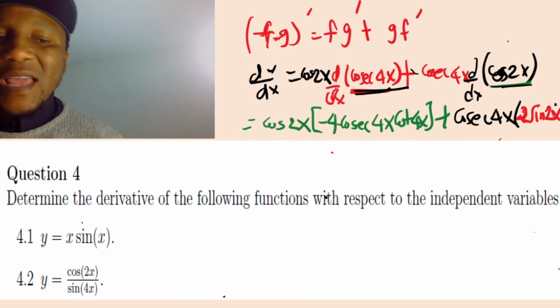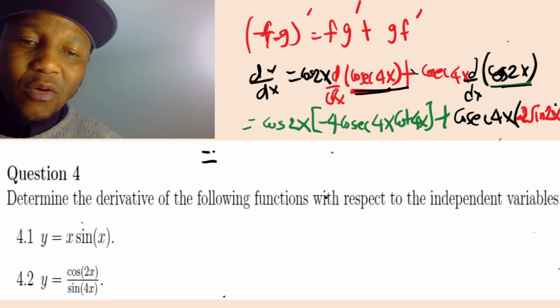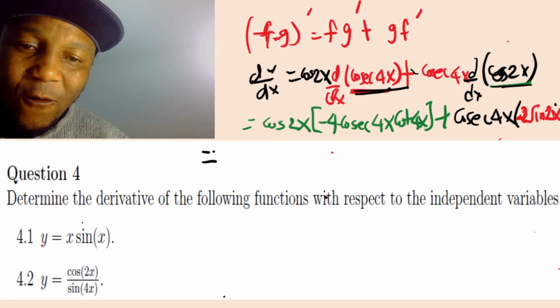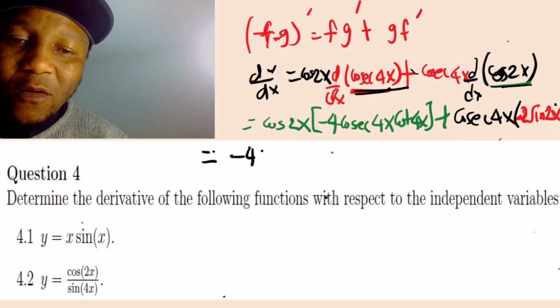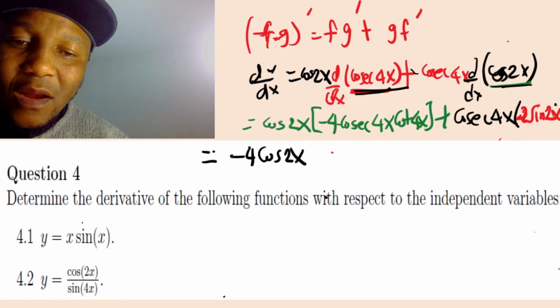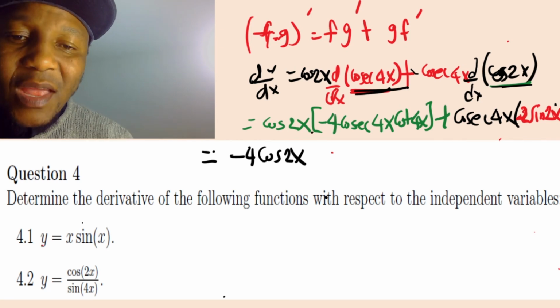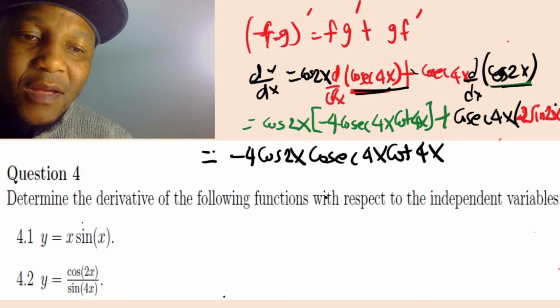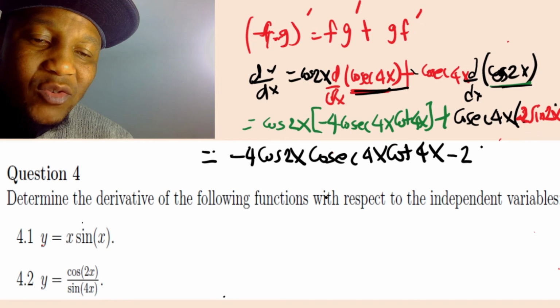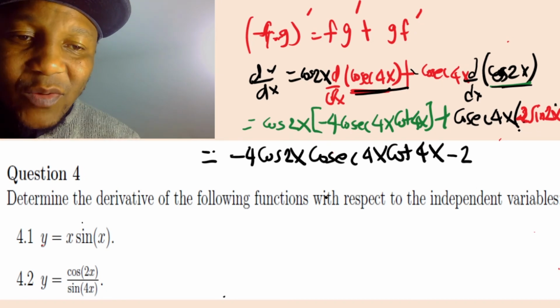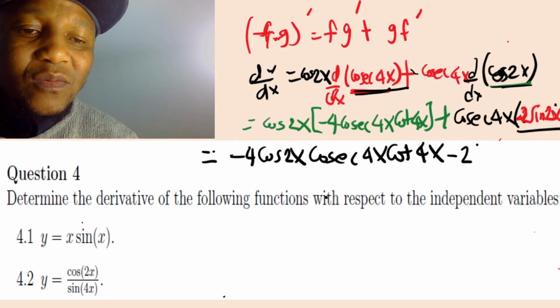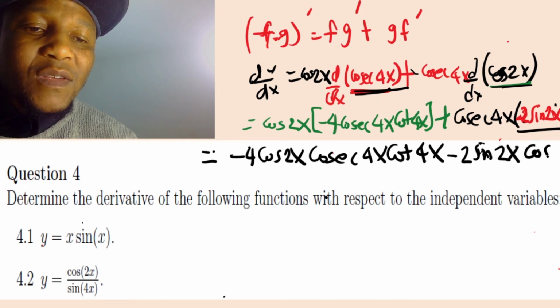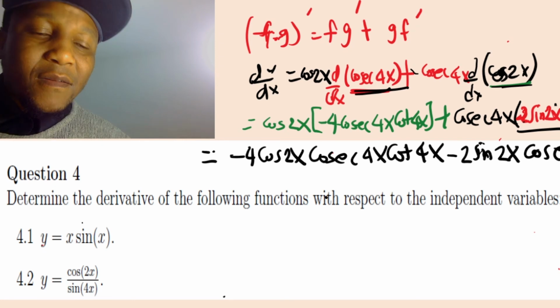So then we can say equal, I can take -4 out: -4 cos 2x, and then cosec 4x cot 4x. Minus, and then -2 sin 2x. I can start with either of the two. Cosec 4x.